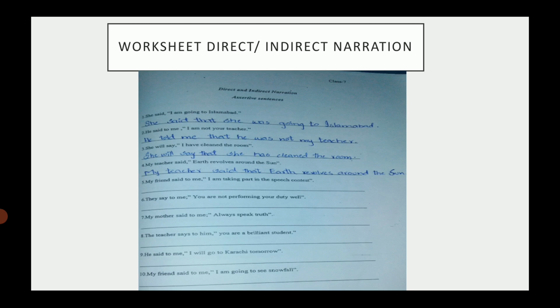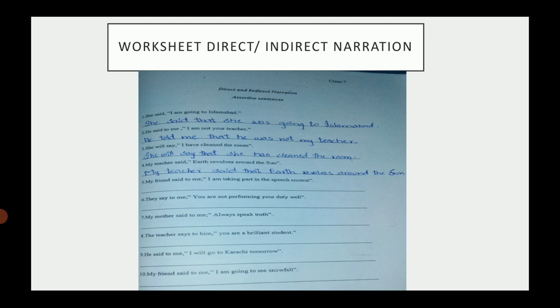Okay students, and we have to make all the major changes in reported speech. I had told you that we have to make three major changes while changing a direct sentence into an indirect sentence, and the three changes were: number one was change of pronoun, number two was change of tense, and number three was change of time and place.